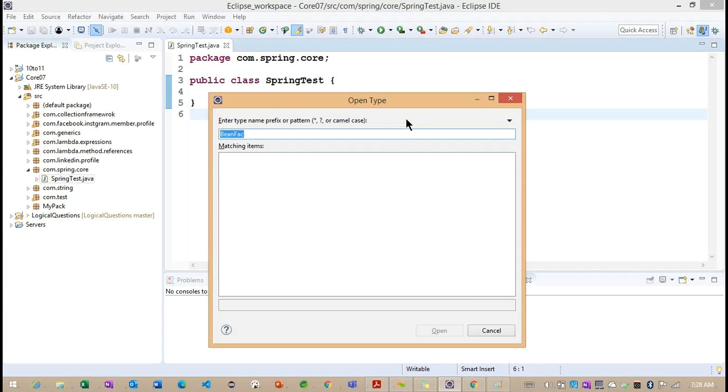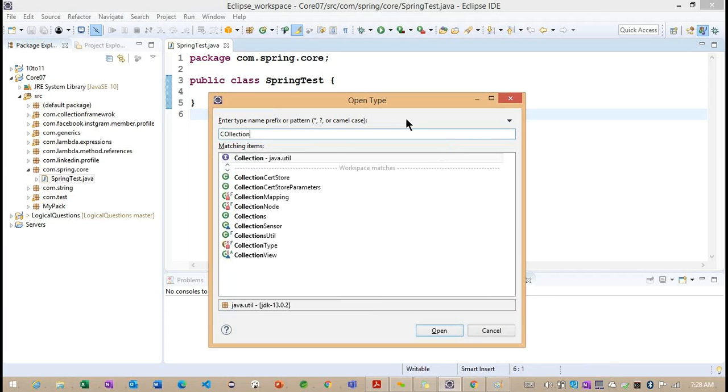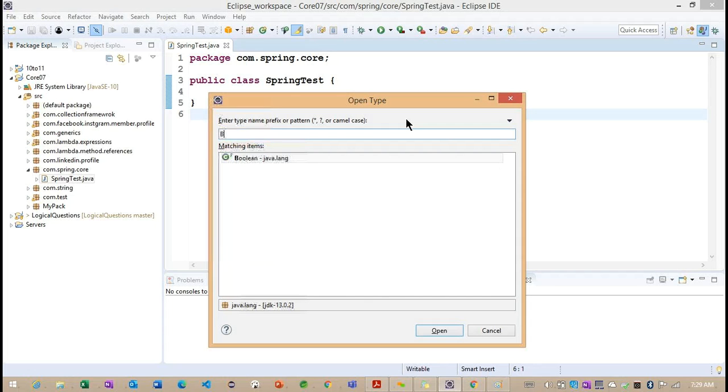Observe here: for the previous class we got the collection information. But why are we not getting the Bean Factory information here?